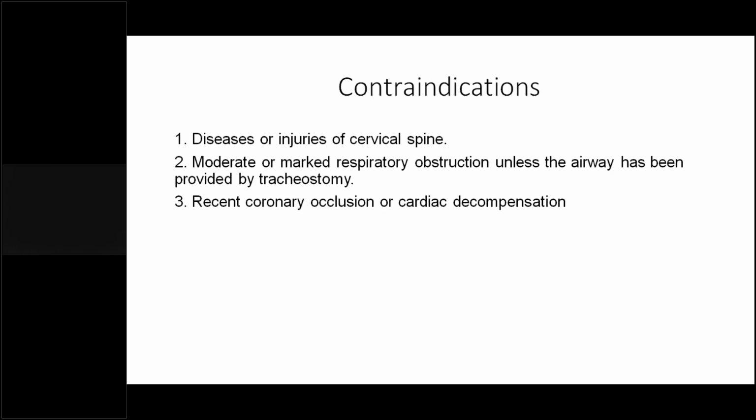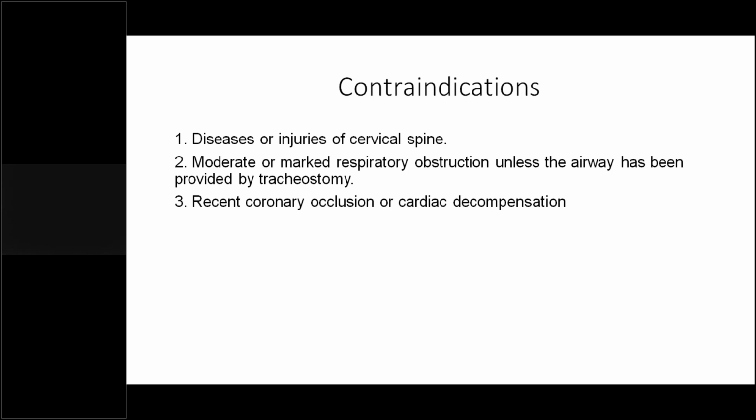The contraindications of doing a direct laryngoscopy are disease of or injuries to the cervical spine. When the patient has some C-spine injuries, you shouldn't do it, because to do this procedure you have to flex the neck, and if the patient already has some disease, like Down syndrome, or injuries, then you might aggravate that condition. So it's better not to do a direct laryngoscopy. You can go for a fiber optic laryngoscopy, which is generally a flexible type of laryngoscopy. Direct laryngoscopy is generally rigid.